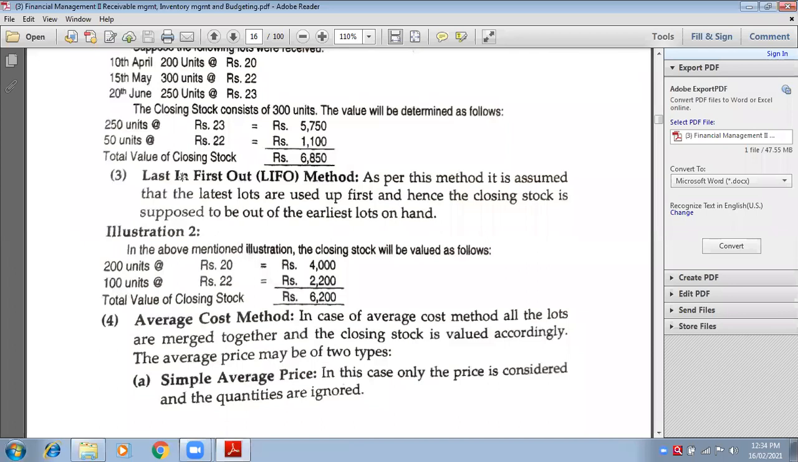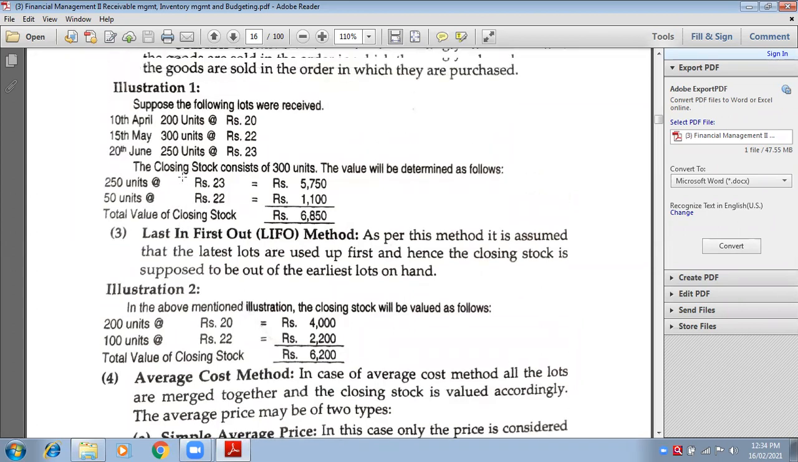Means the recent products that are made are in fashion now, are in trend. Therefore, those products are to be sold first. Is it now clear? Yes, ma'am.